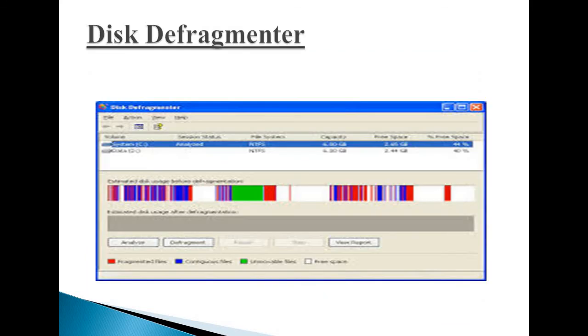Then next we will see disk fragmenter. Disk fragmenter detects computer files whose contents are scattered across several locations on the hard disk and moves the fragments to one location to increase efficiency.